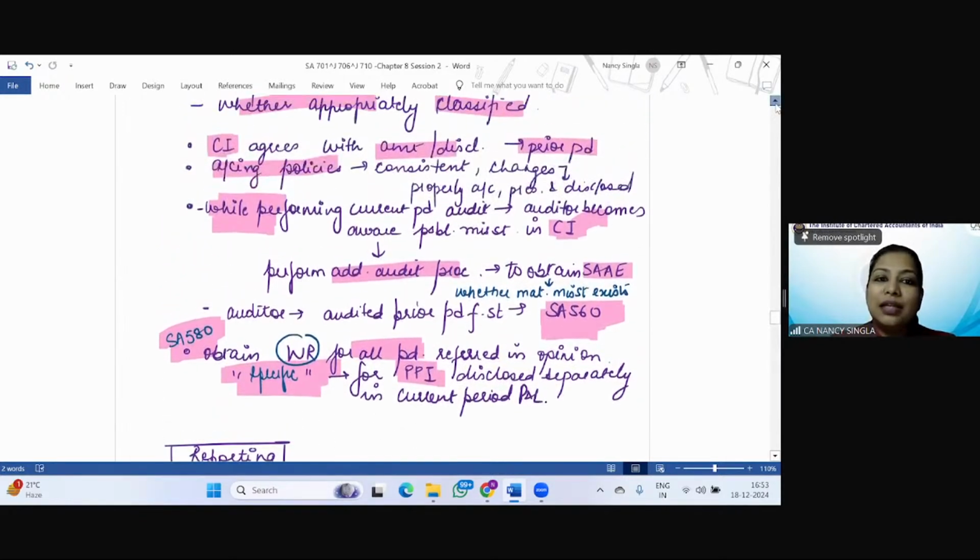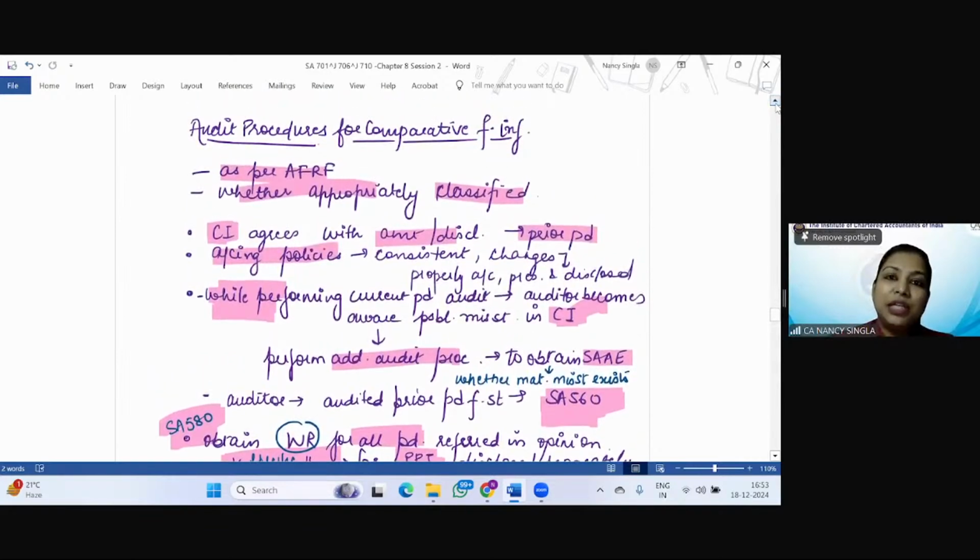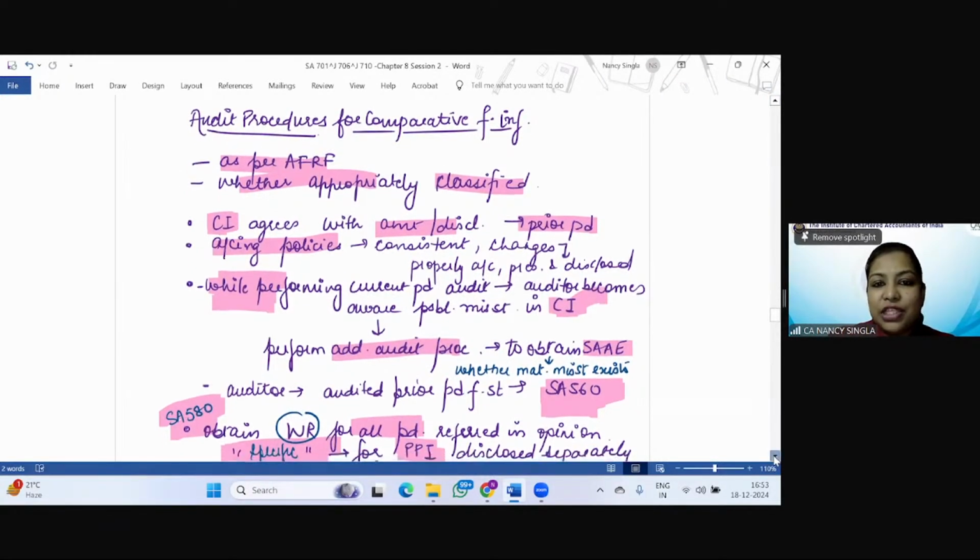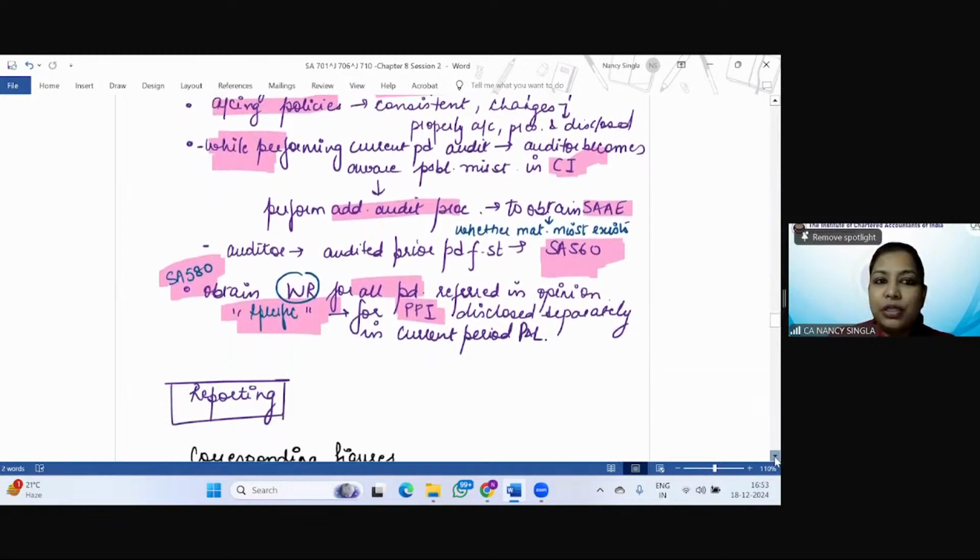Simple, no? So if the information of earlier periods, amounts or disclosure of earlier periods is mentioned, then whether it is as per the applicable FRF, whether appropriately classified or not, the amounts and disclosure agree with the prior period financial statements. Accounting policy should be consistently applied. In case of any change, the same should be properly accounted for and disclosed.